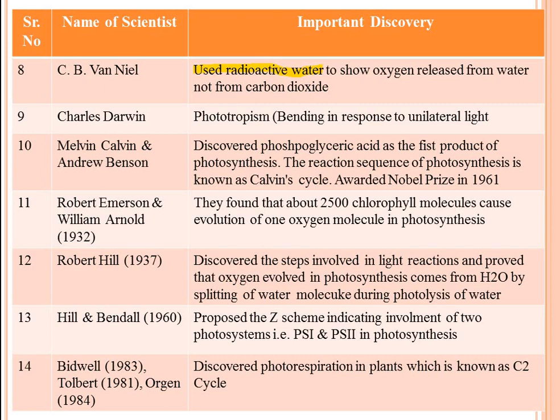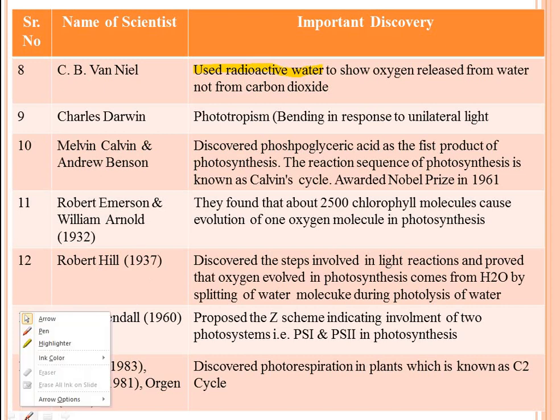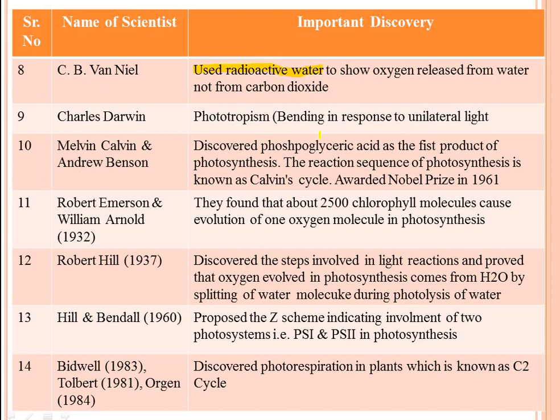Then next one, C.B. Van Niel used radioactive water to show oxygen release from water, not from carbon dioxide, and this phenomenon is also known as photolysis of water. That oxygen comes from the water molecule.